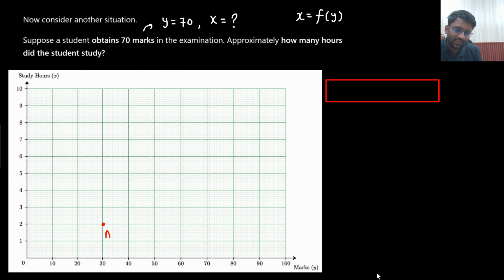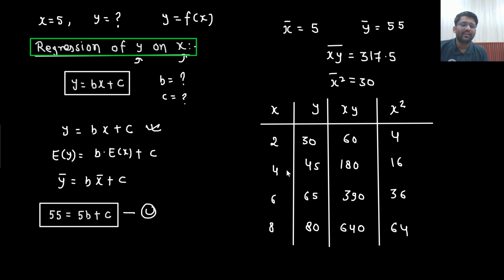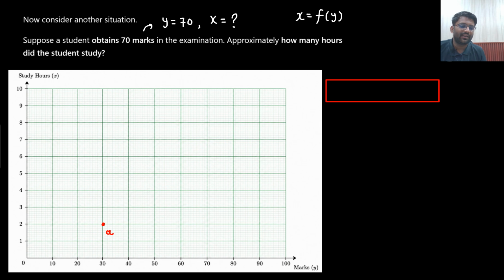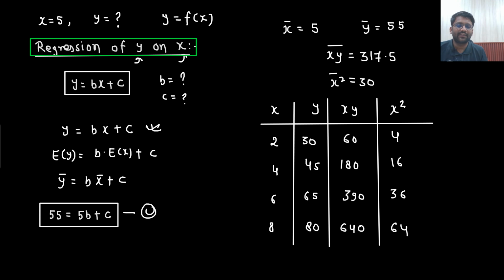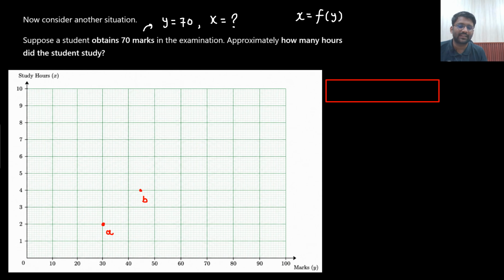This is point small a. If some guy is getting 45 marks, then he is studying for 4 hours, right? If some guy is getting 65 marks, then he is studying for 6 hours. 65 marks, 6 hours.